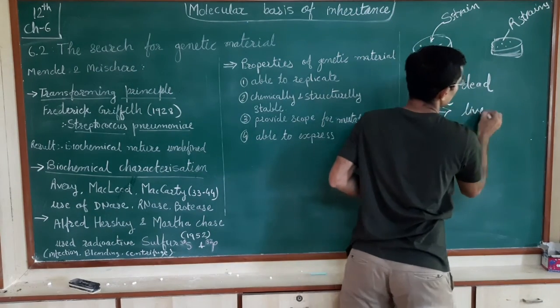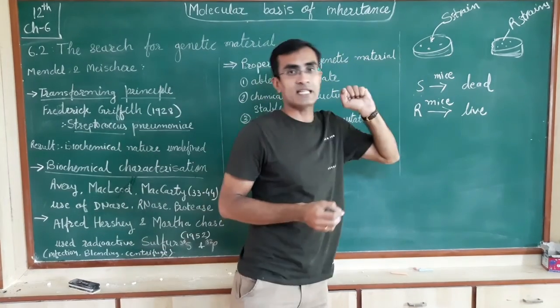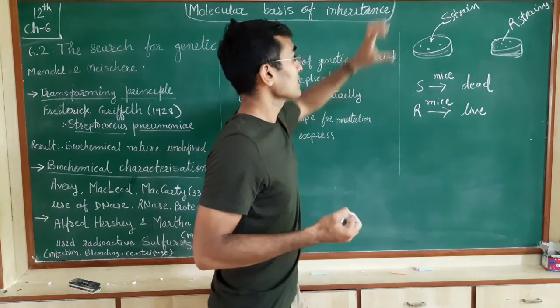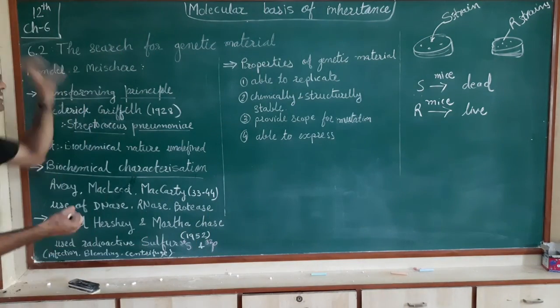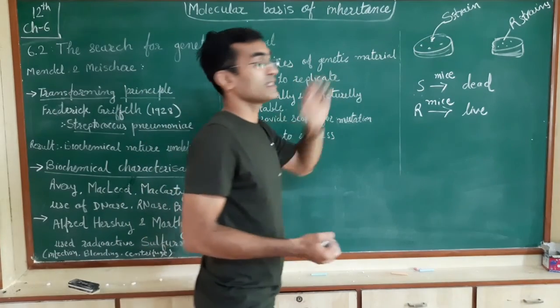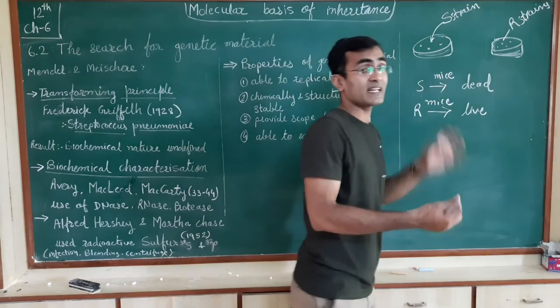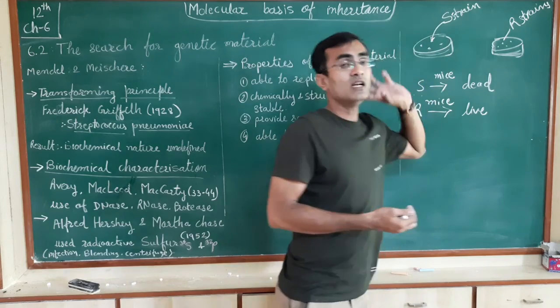They were not killed by the insertion of these strains. It was a little strange that both strains are of Streptococcus pneumoniae. Though they are the same species, one strain is not able to kill the organism, whereas the other strain has got something in it that is responsible for killing the mice.